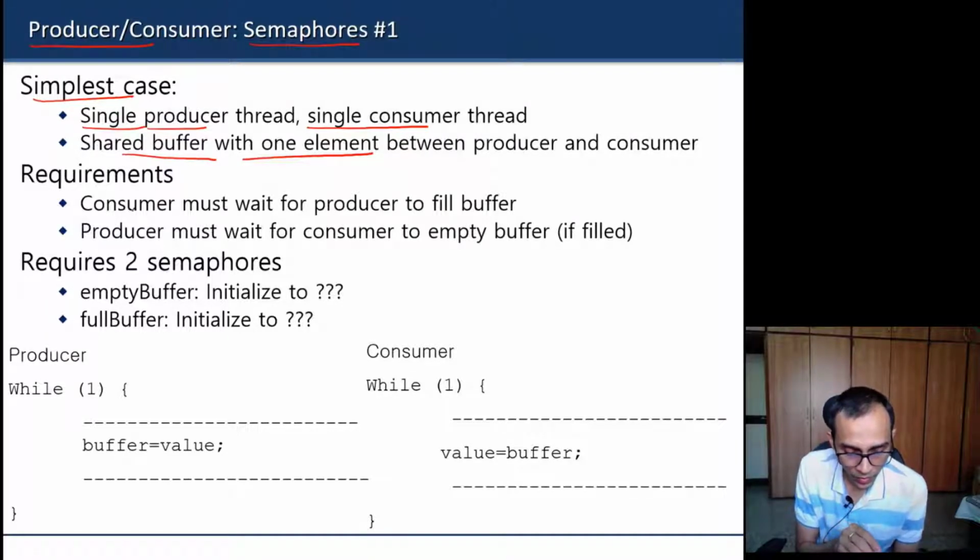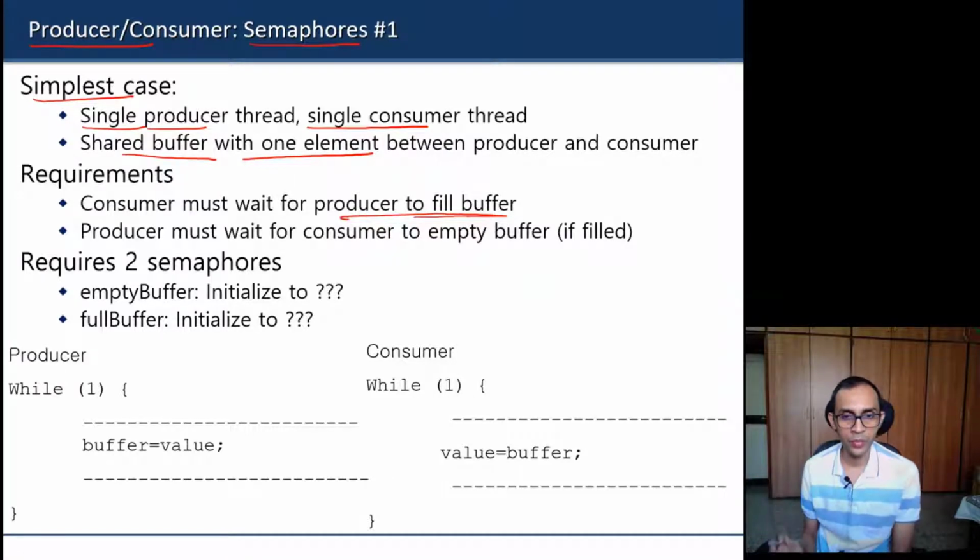So remember our requirement: the consumer should wait for the producer to fill the buffer. Unless the producer fills that buffer, the consumer should wait. And similarly, the producer should wait unless the consumer empties that buffer. Those are the extra requirements that we need to ensure. And remember, we used two condition variables to implement our producer consumer synchronization.